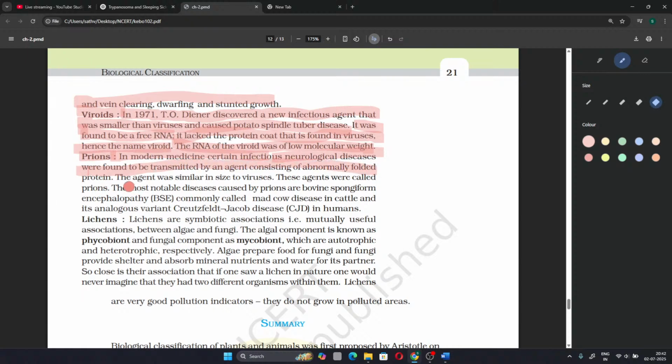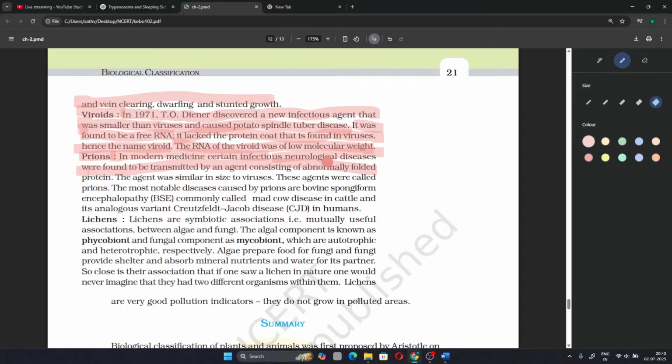That is, a viroid is basically RNA without a protein coat. It was found to cause potato spindle tuber disease, and the RNA of the viroid was of low molecular weight. Size was even less than viruses. Prions. The next topic is prions.